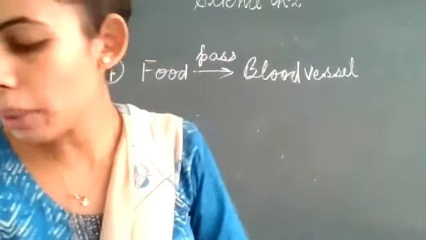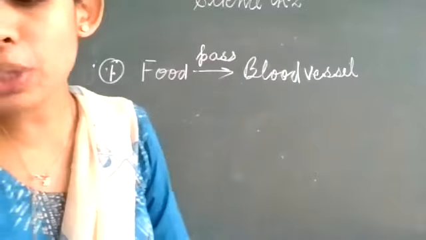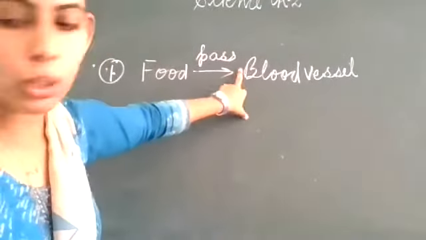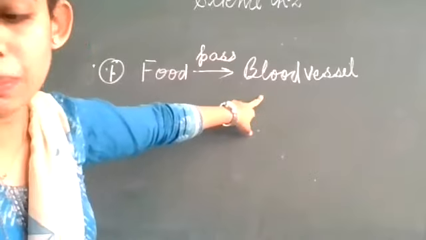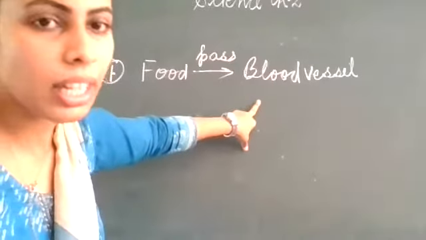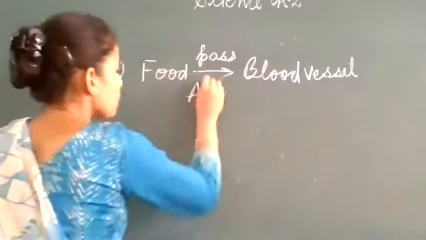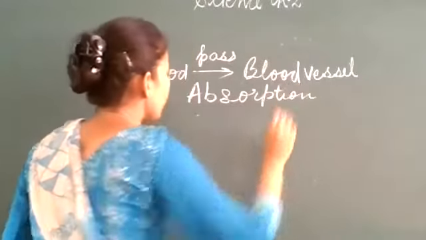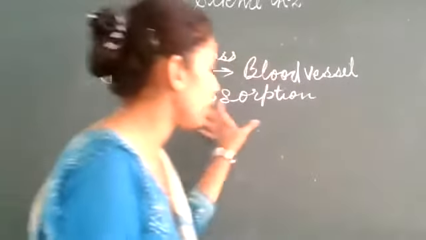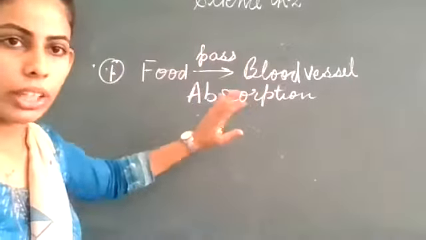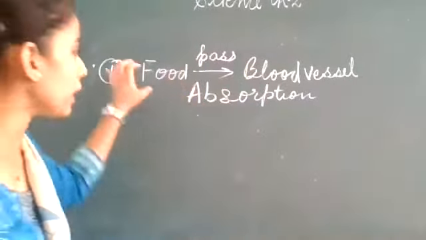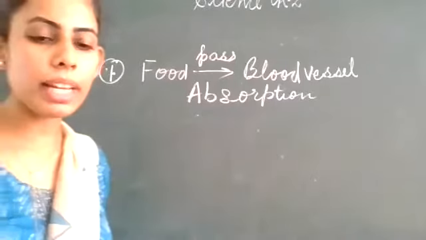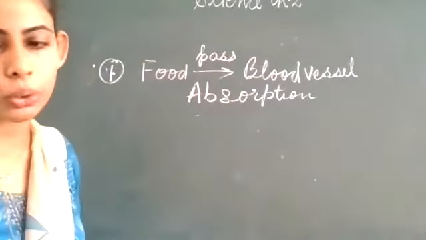It is written in bold on page number 17. Topic: absorption in the small intestine. The digested food now passes through the blood vessels that are present in the wall of the intestine, it is called absorption. Here, so it is an easy way that you can learn. Okay, and write the whole definition from it. Clear? So it will be easy for you to learn the definition also.